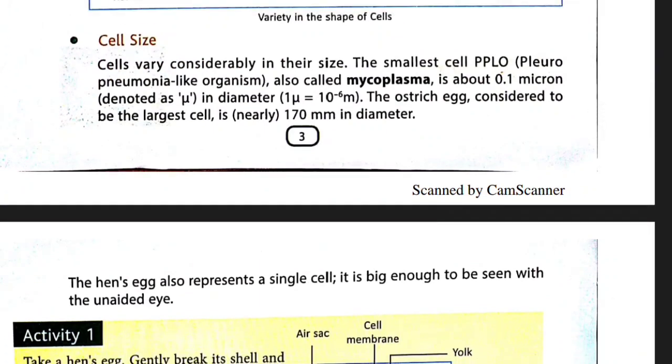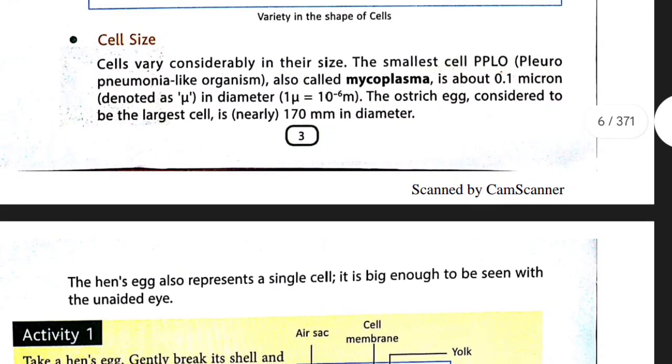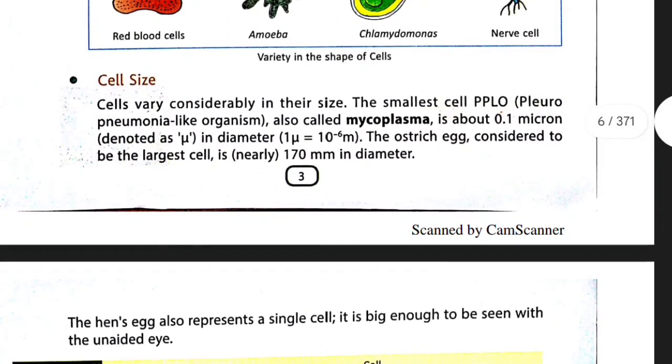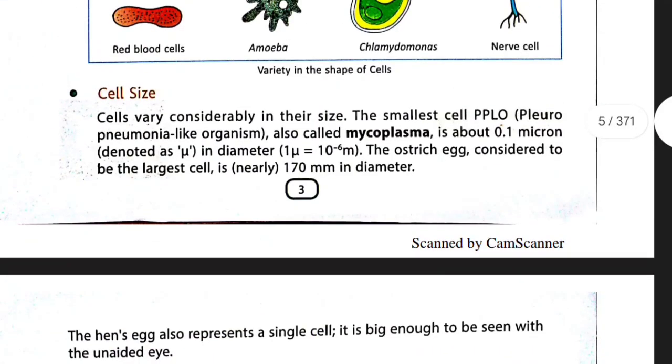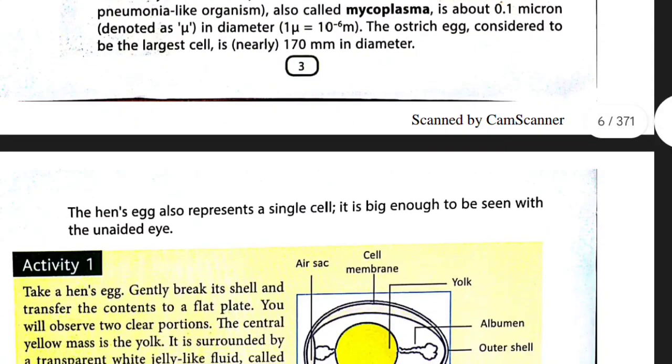The ostrich egg is considered to be the largest cell. So you know the egg is one celled. Egg is always one celled, and when it is hatched by its mother hen, then it multiplies. So ostrich egg is the largest cell. It is nearly about 170 mm in diameter.